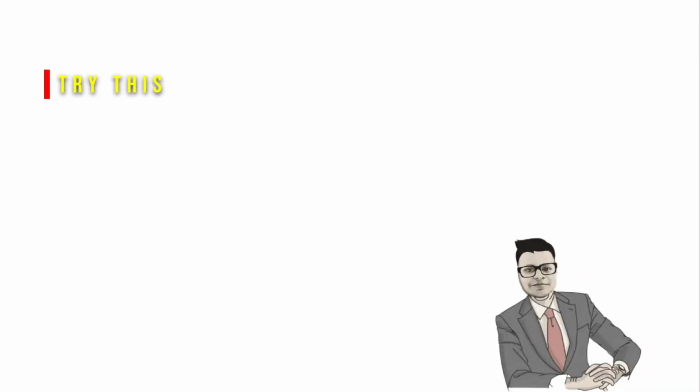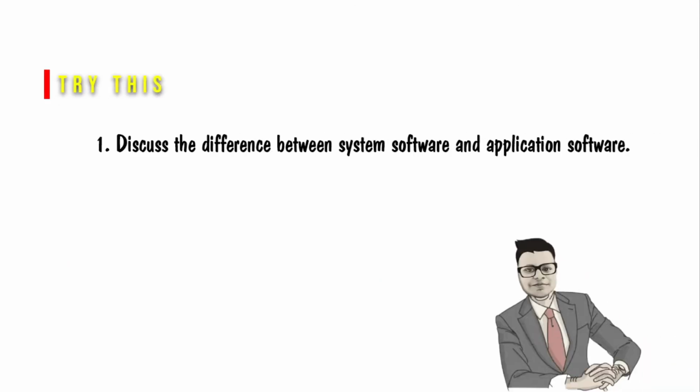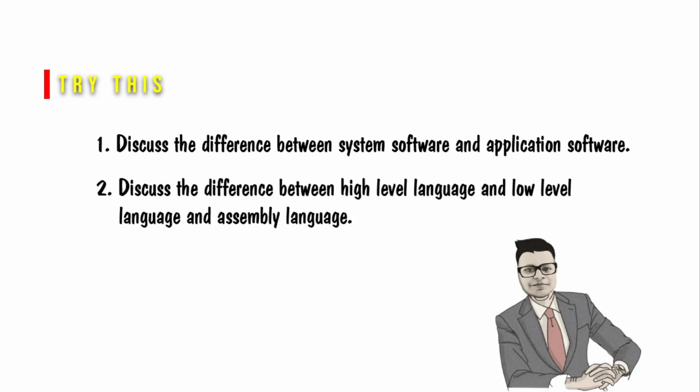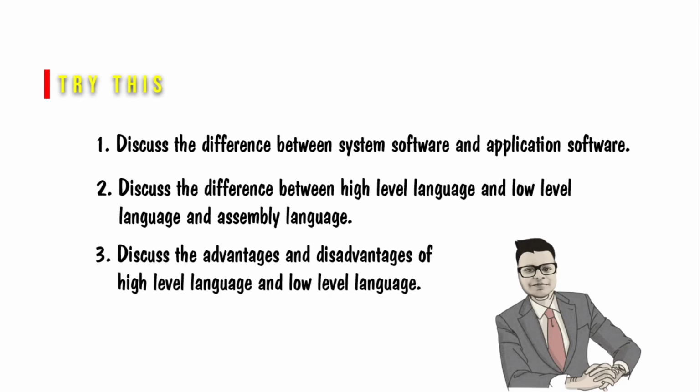Now try this. Discuss the difference between system software and application software. Discuss the difference between high-level language, low-level language, and assembly language. Discuss the advantages and disadvantages of high-level language and low-level language.